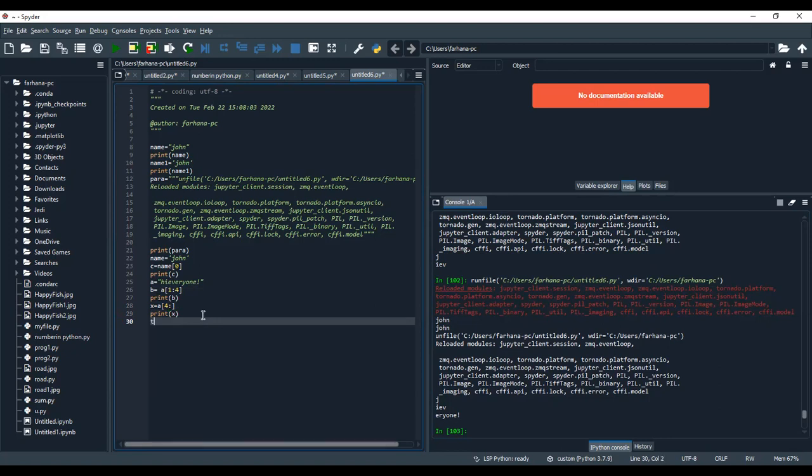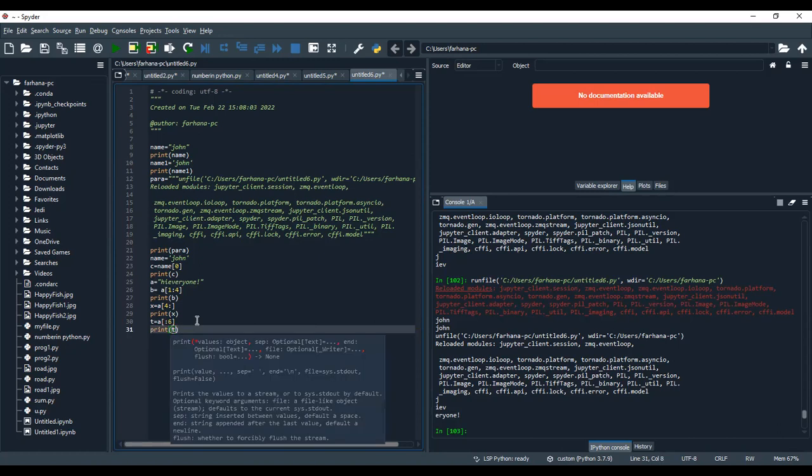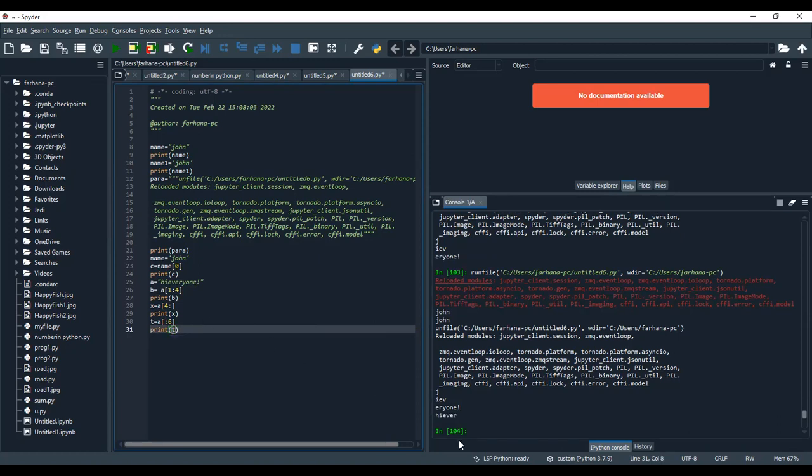Now let us take T is equal to, for example, A of, suppose the beginning position is not mentioned. So we will take from the beginning to, for example, the sixth position, that is 6 minus 1. Now we are going to print T, and whatever is there will be printed. So from the beginning 0, 1, 2, 3, 4, and 5, till the fifth position, everything will be printed. Whenever the last limit is given, the character displayed is always last limit minus 1.